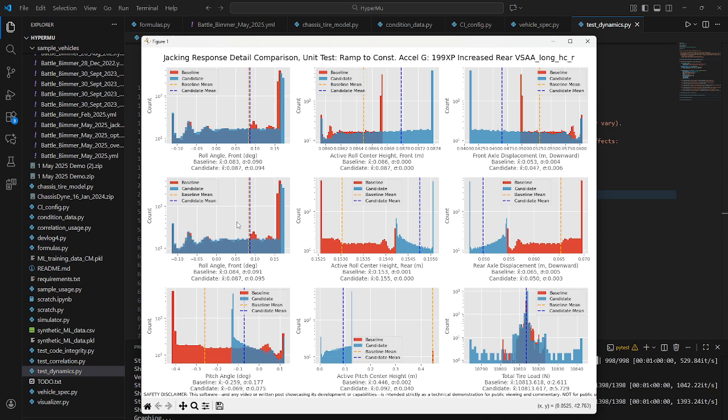There's a lot going on here in this visualization, but I'll walk you through it. Just follow the cursor. The first thing that we think of when we think of vertical jacking forces is that the acceleration load paths are being redirected through the suspension arms rather than through the ride springs of the suspension. So accompanying that, we would expect the front axle displacement and the rear axle displacement to be greater, meaning for them to ride higher. In this case, the positive is downwards, so lower values mean that the axles are riding further up. We see that the front axle is riding about 6 millimeters higher on average, and that the rear axle is riding about 15 millimeters higher on average.